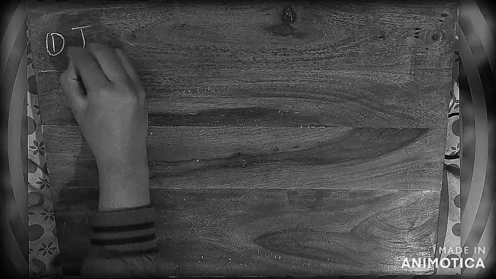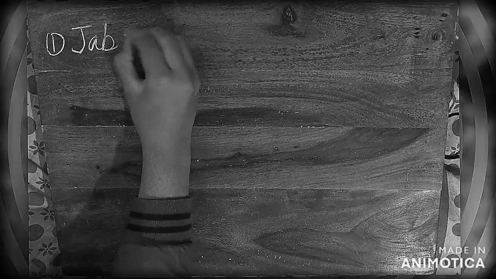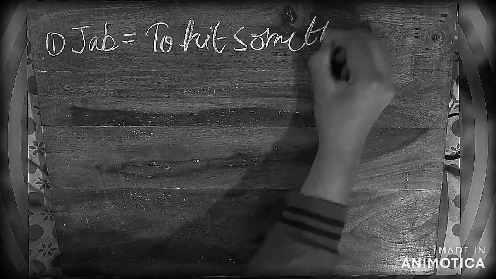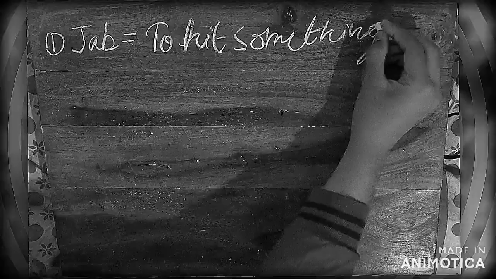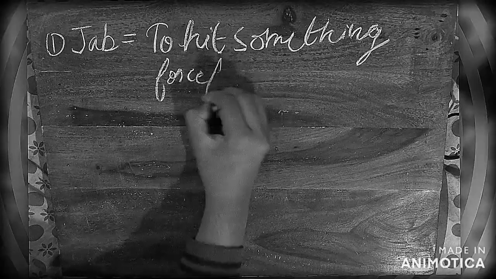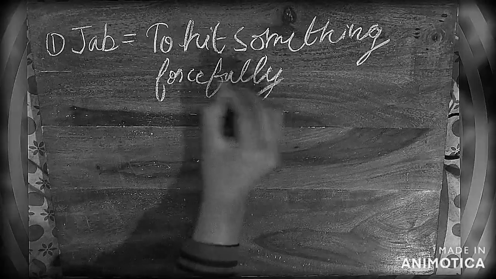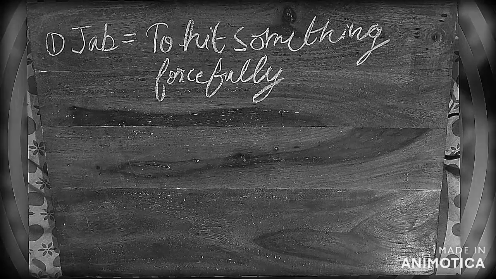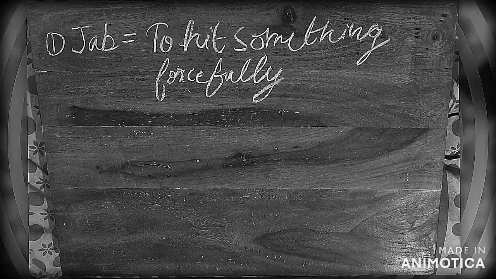So stanza 1. It takes much time to kill a tree, not a single jab of knife. So here, jab of knife. Jab means to hit something forcefully. So first comes our word jab. Jab: to hit something forcefully. Okay, to hit something forcefully.